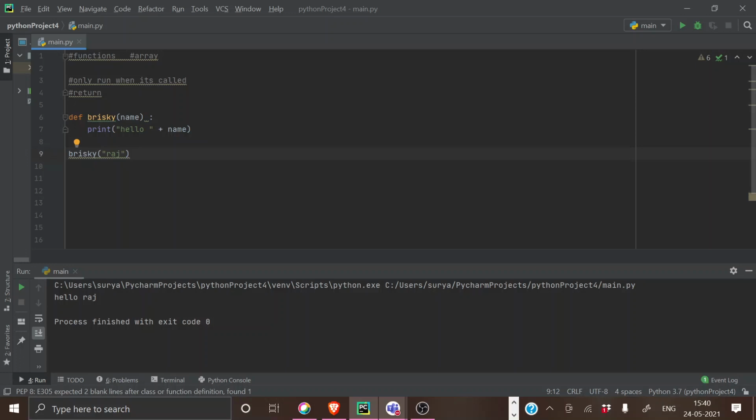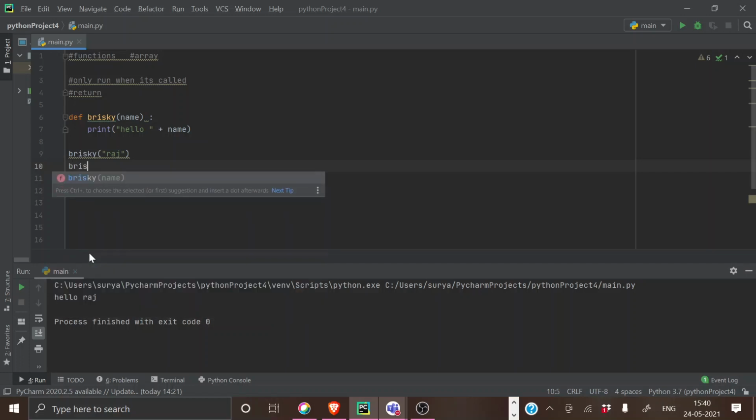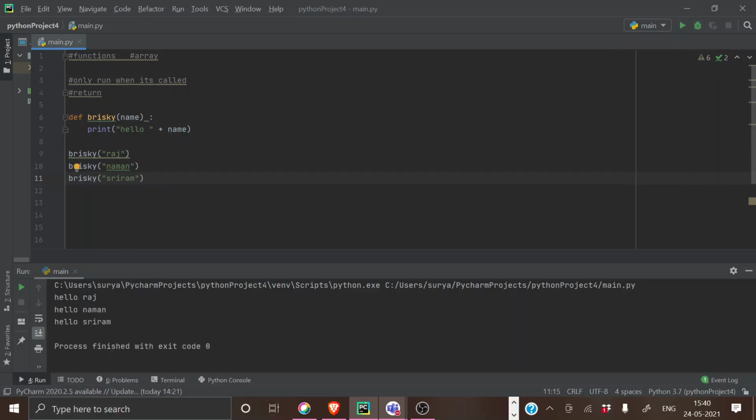Does everyone understand? So it will be hello Raj. Again calling it with Naman, and Sriram. If I'm calling all these functions, I don't have to print hello Raj, print hello Naman, print hello Sriram every single time.